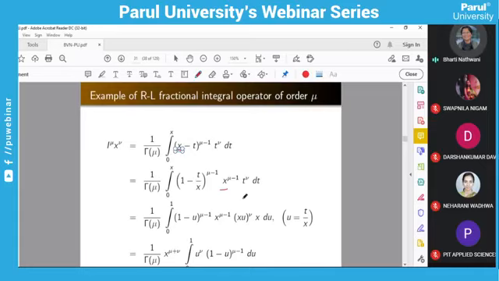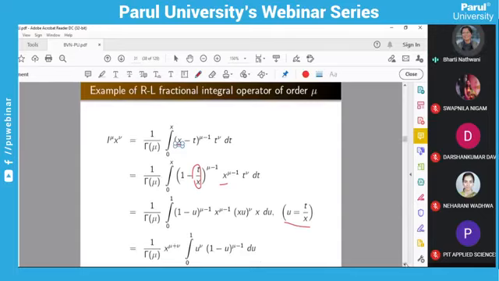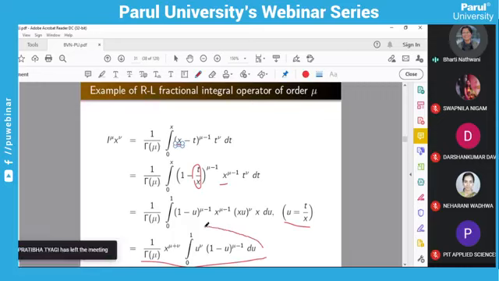We will get this. And here t by x we assume as u. So you will get x du equals dt, and as you are taking t equals 0, u is 0. When you take t equals x, u is 1. So you will reach this integration. After the simplification, you will reach here. Now, if you are able to identify, you can easily see this is nothing but the beta function.